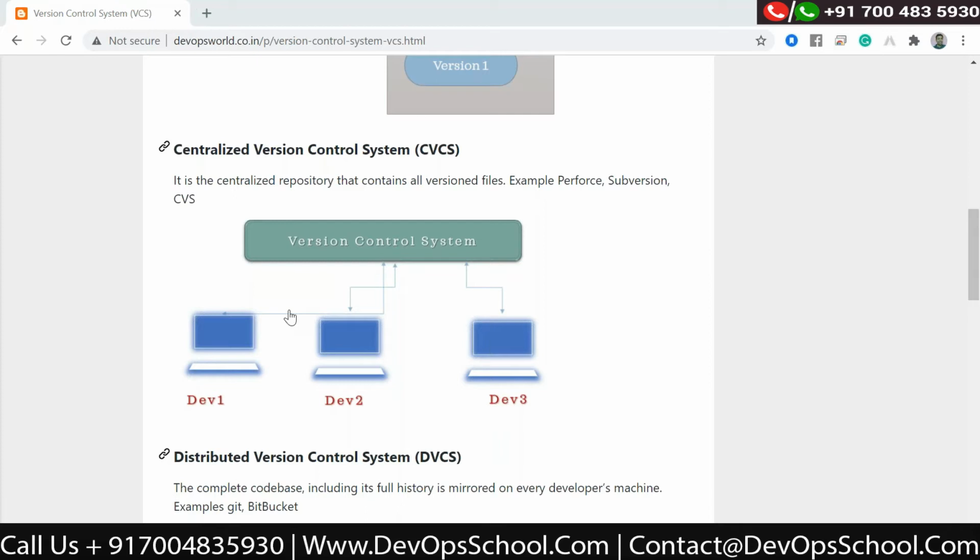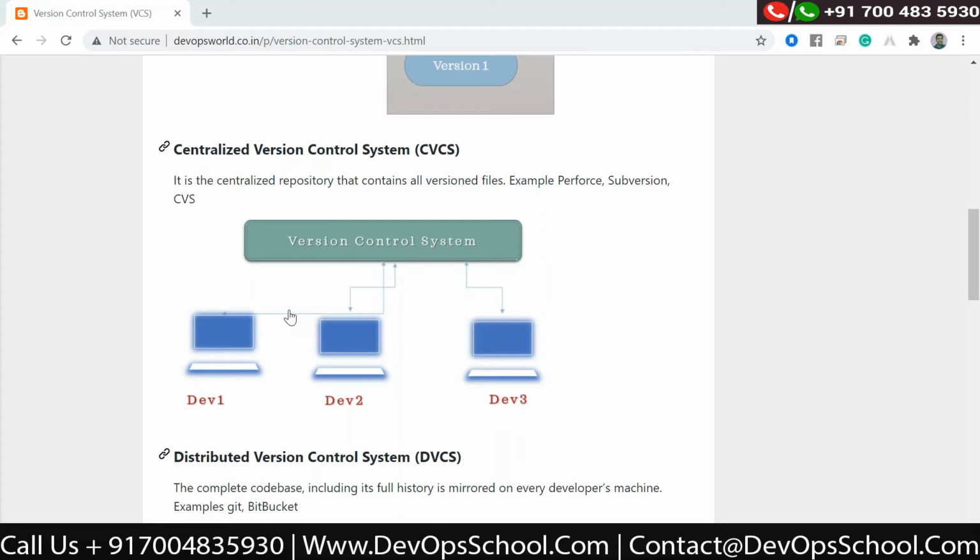But again, there are some drawbacks. The drawback is that this centralized server is most of the time at a remote location. For example, you are working in India as a developer and the centralized server is in the US. You have good bandwidth and everything is fine, but you are not pushing the code very frequently.